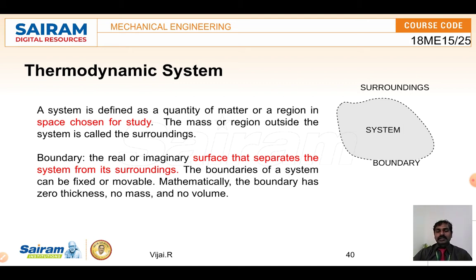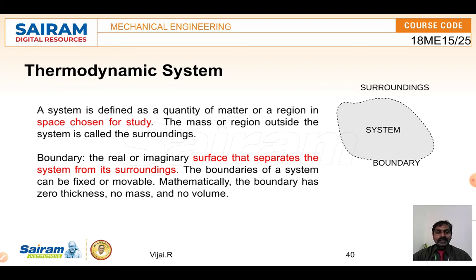Now, a system is defined as a quantity of matter or a region in space chosen for the study. So this is what we are going to take as the system. The mass or region outside the system is called the surroundings. Inside we call it the system, outside the system we call it the surroundings.